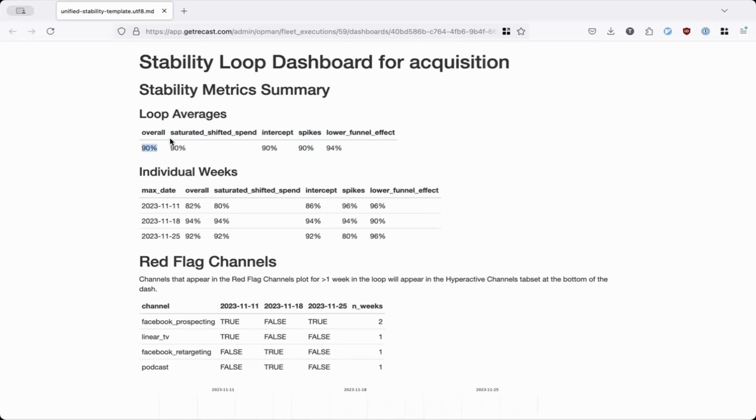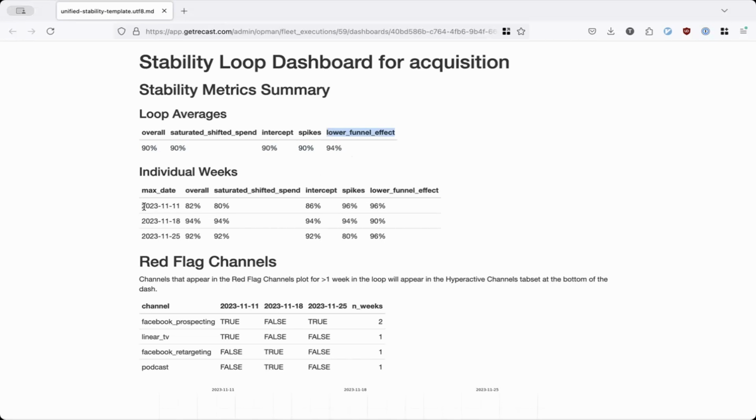And we've decomposed it into what we call, this is old terminology, the impact of the main marketing channels, the impact of the intercept, the impact of holidays and promotions, and the impact of lower funnel channels. On average, it's 90%. It decomposes this way. Lower funnel effect is obviously a very small portion.